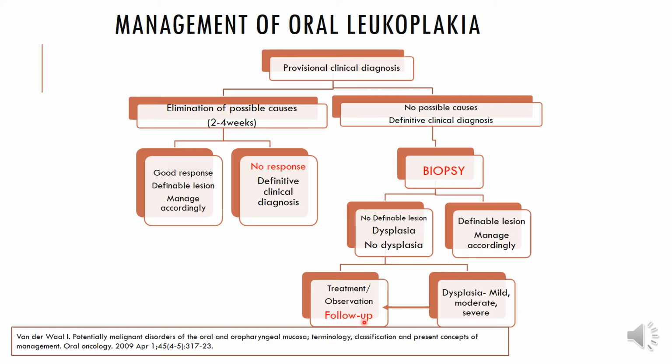Of course, follow-up and observation of this patient is very important. Long-term follow-up, with 3 to 6 months follow-up if it's just mild dysplasia, and then observe. And if it ends up being moderate to severe dysplasia, then sometimes you might need to follow up these patients at a 3 to 6 months interval for nearly a lifetime of follow-up.